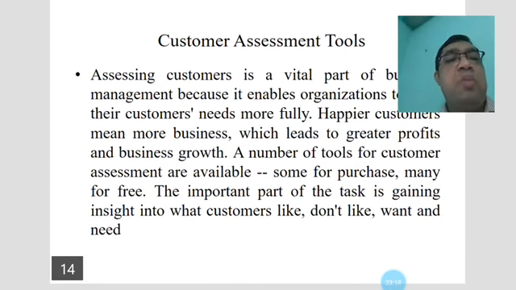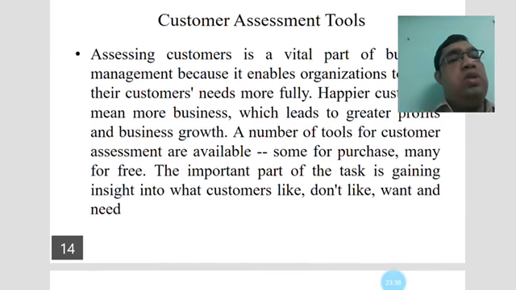An important part of the task is gaining insight into what customers like, don't like, want, and need. Basically, you record what customers like and need, and what they dislike and want. This will be captured according to this type of tools.